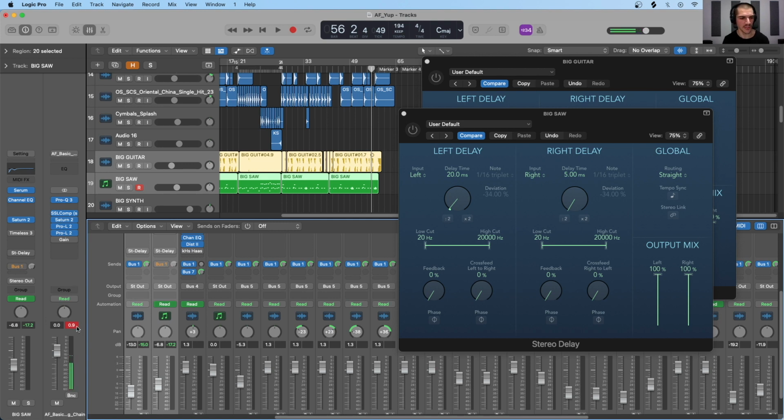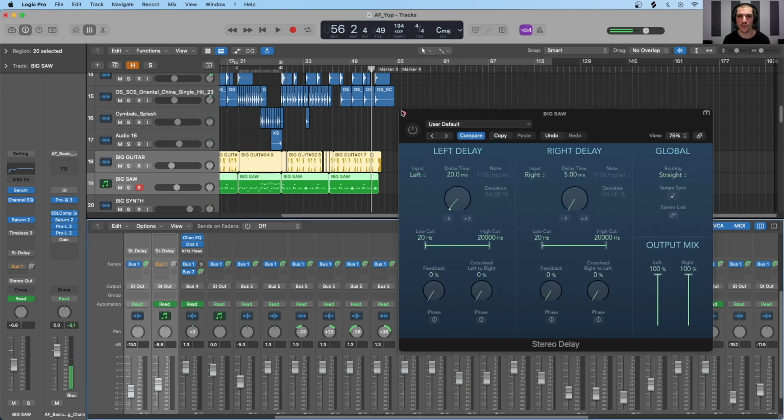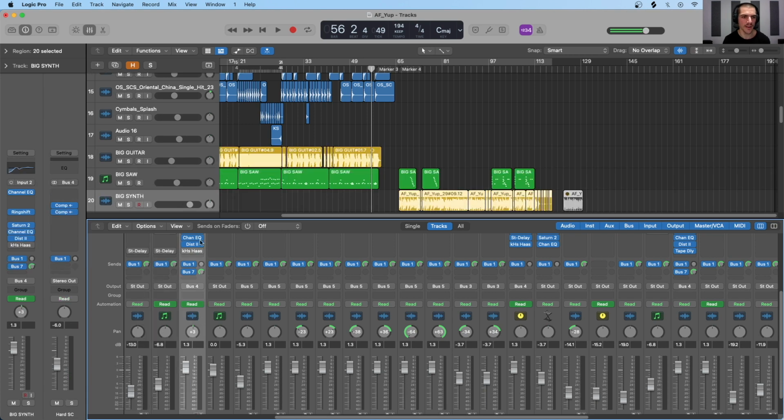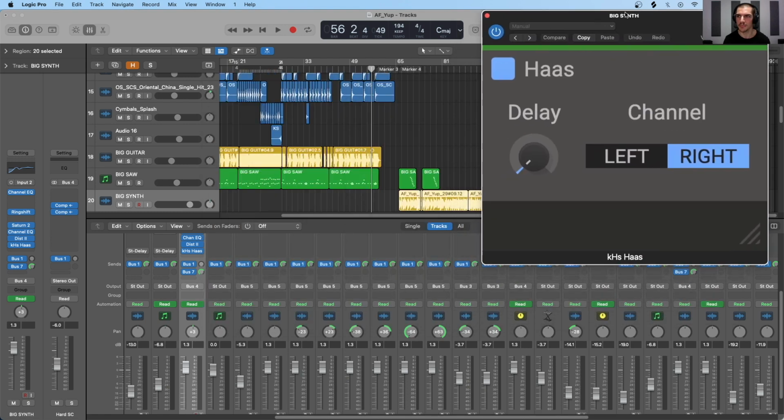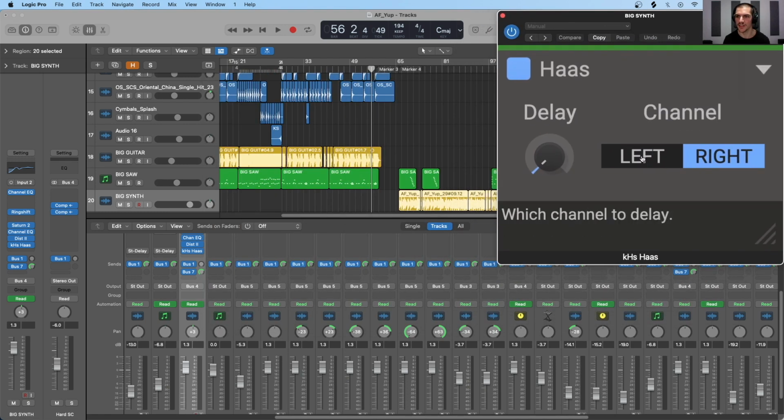You'll also notice that I was clipping here on the master bus, but that's because I had this gain plugin on. So let's reset that and move on to the big synth right here, which is affected by the kilohertz Haas effect right here. So this is a pretty simple plugin. You see that we can affect the left channel or the right channel, and we have a delay time.